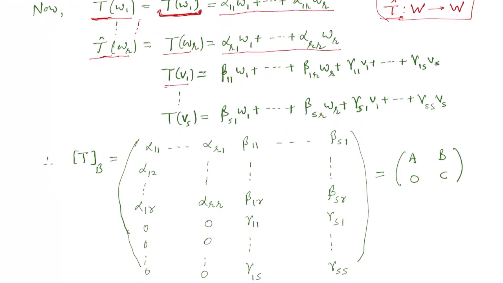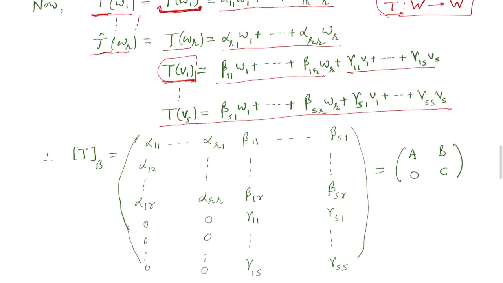Now T of V1, when we apply T on V1, this is again a vector in the vector space V. We don't know whether it is in W or not. So T of V1 we shall write as a combination of all the basis elements in B. So it will be a combination of Wi's as well as a combination of Vi's. Similarly T of VS, the last vector, is a combination of all vectors in B.